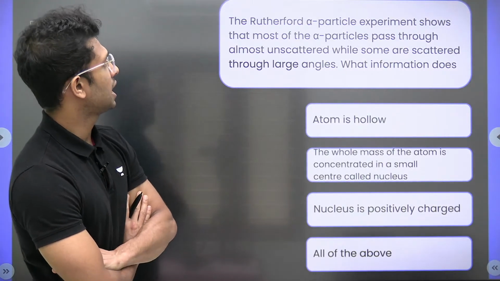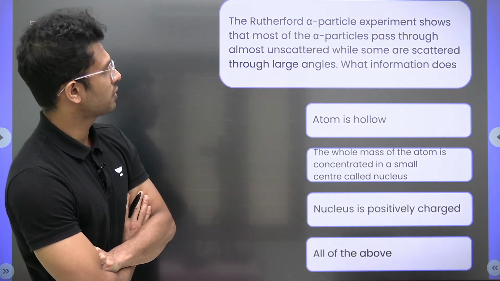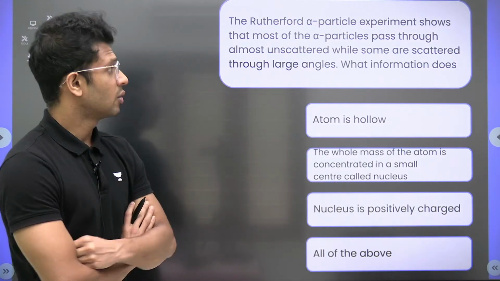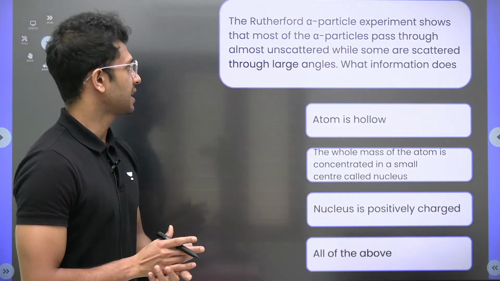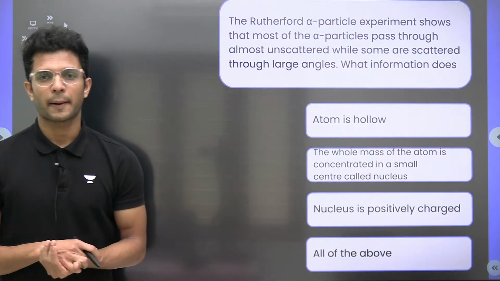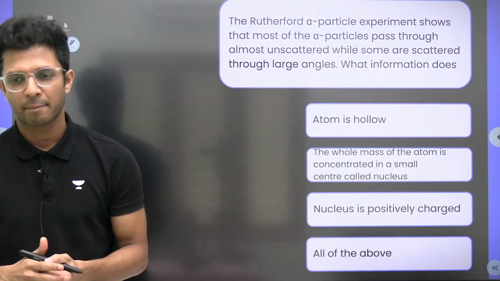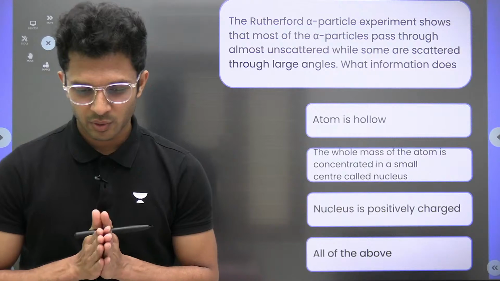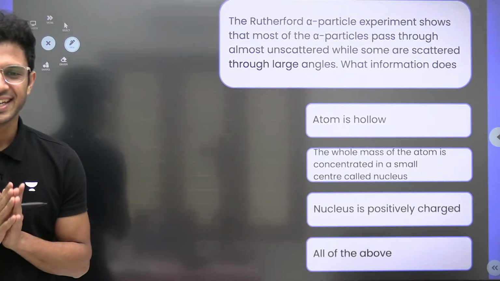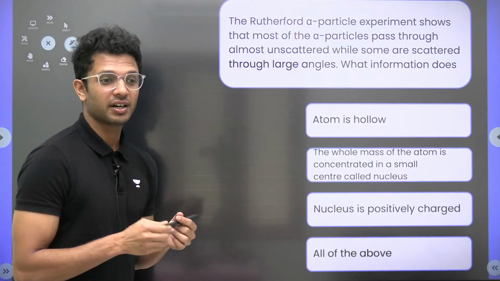Rutherford's alpha particle experiment shows most of the alpha particles pass through almost unscattered, while some of the particles are scattered through large angles. What information does it give you? Quickly say.